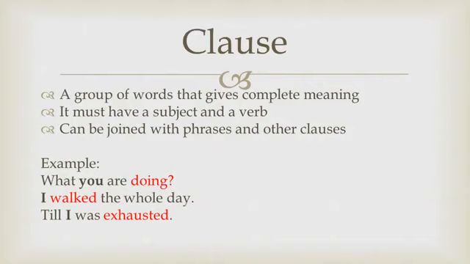A clause must have a subject and a verb. In the previous lesson on phrases, we studied that a phrase must not have a subject or a verb, and a clause is the opposite. A clause must have a subject and a verb. We can also join a clause to other phrases and other clauses. Let us understand with the help of examples what a clause is.